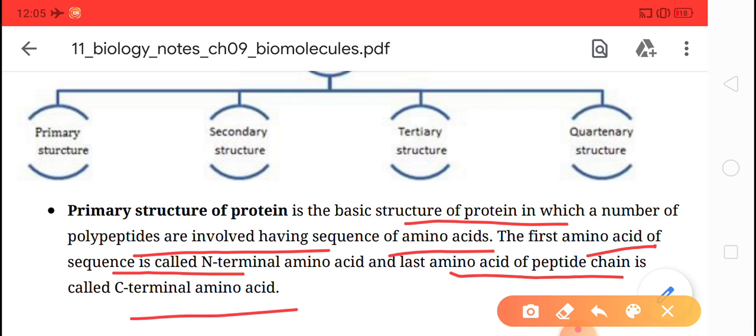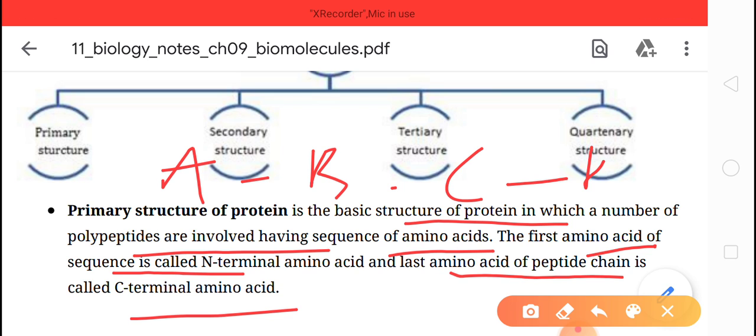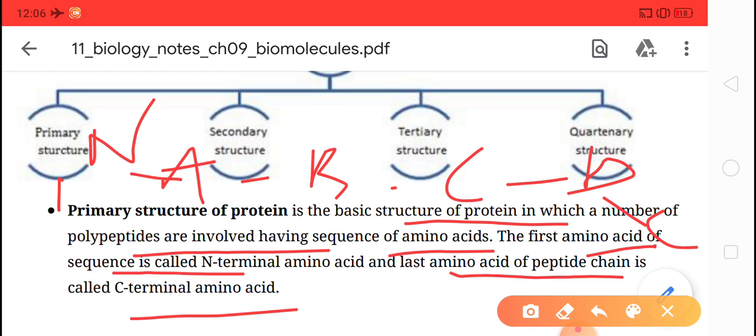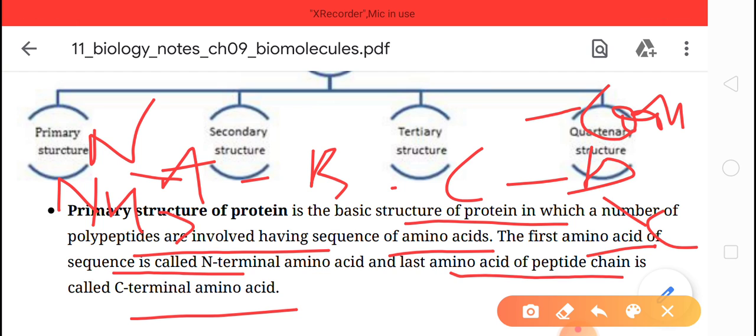For example, A, B, C, D. Suppose these are the amino acids. Here is the N-terminal and here is the C-terminal, a linear chain. At the N-terminal the amino group is there, and the C-terminal has the carboxylic group. Okay, clear children?